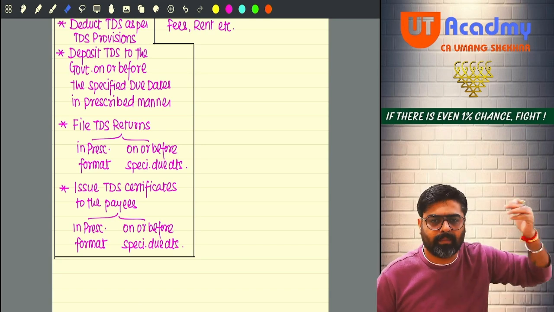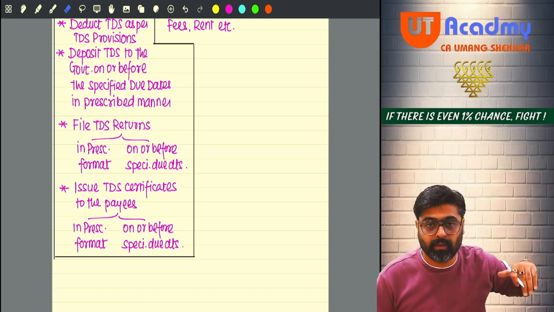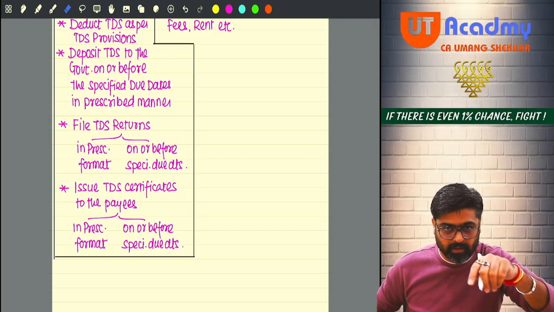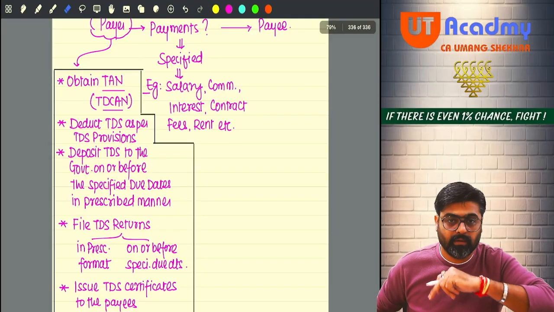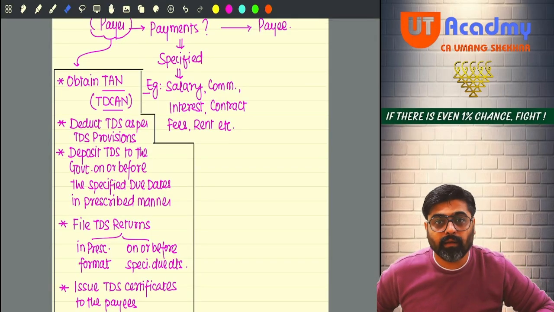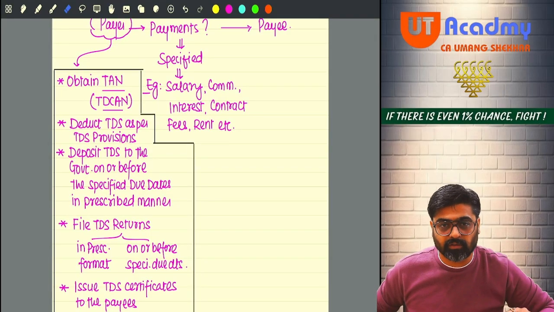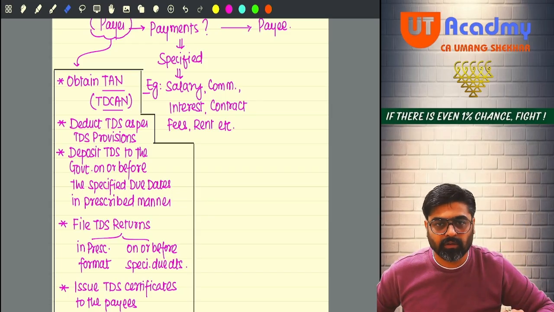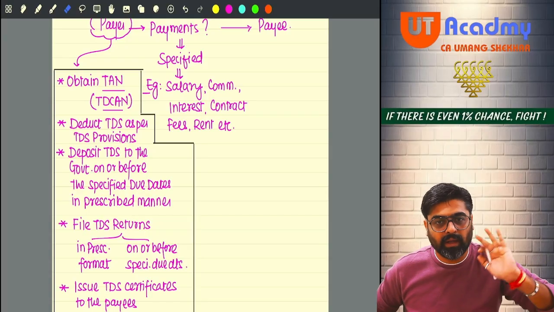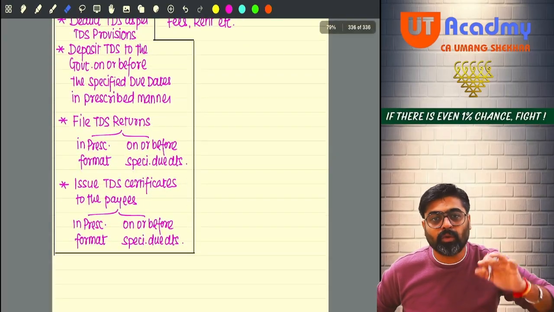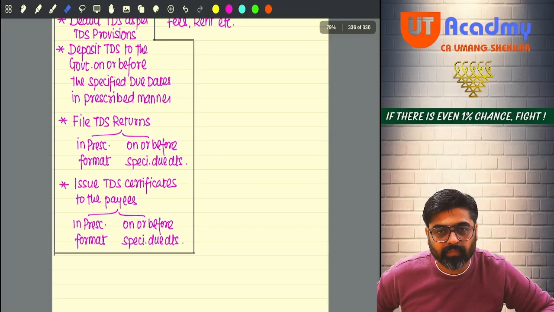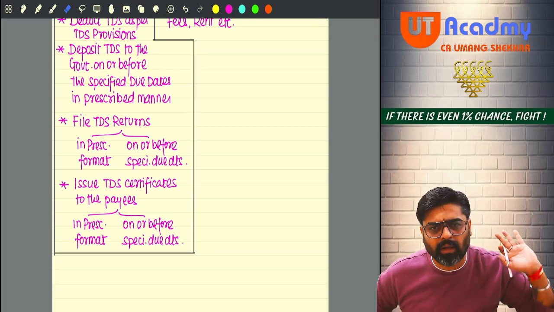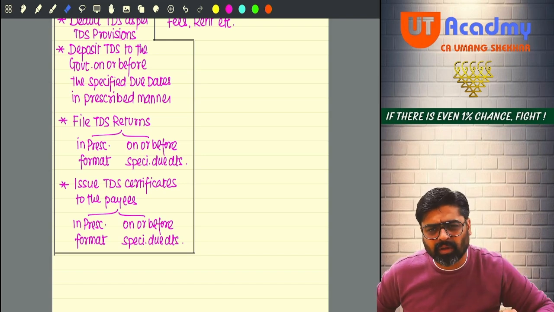You are making some payment to someone and the government from the background comes and tells you, hey, before making the payment, wait, obtain TAN. Then follow the TDS provisions. As per the TDS provisions, deduct the TDS for us and deposit that, file the TDS returns, then issue the TDS certificates, etc. Why would you take all these botheration on your head? You will tell the government, go to hell. Why will I do this thing for you?